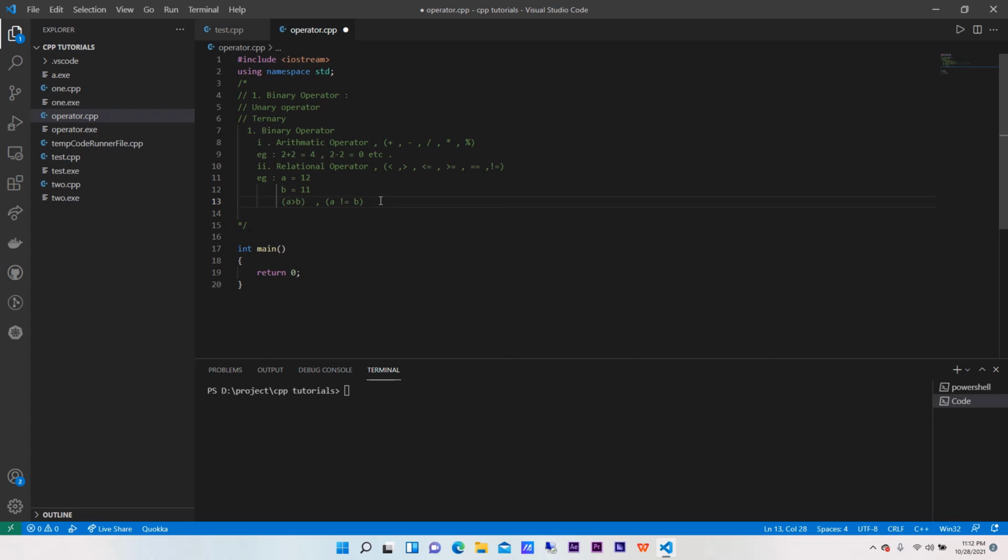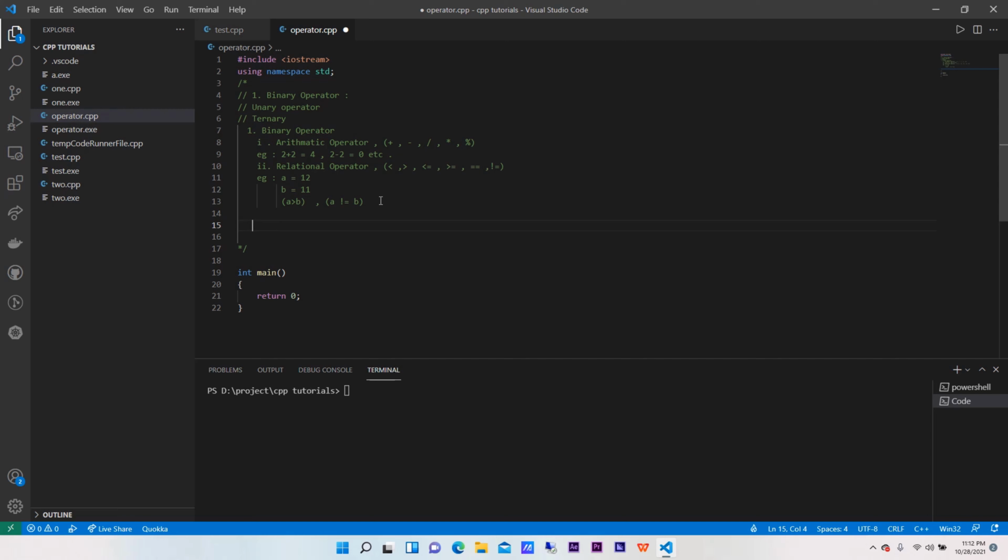Okay, so in the next tutorial we will come to know more about relational operators. For the time being, just understand that relational operators means less than, equal to, greater than or equal to, etc. Okay, so this is done.